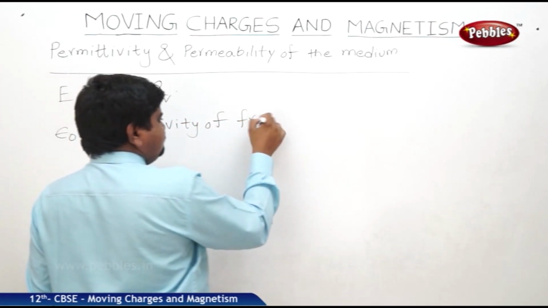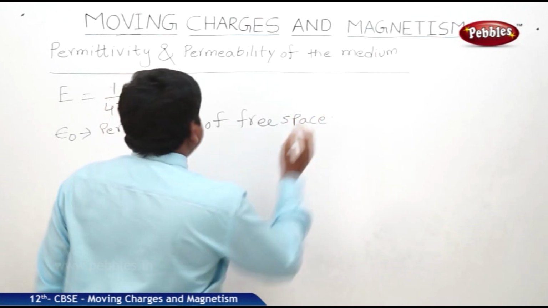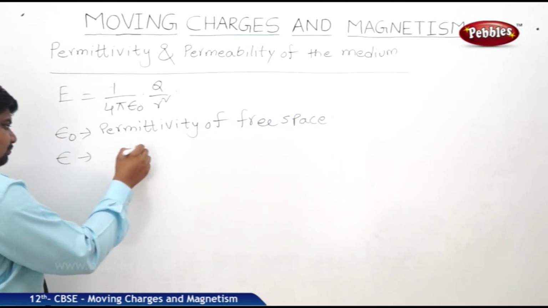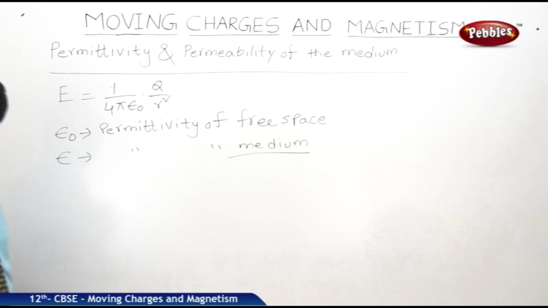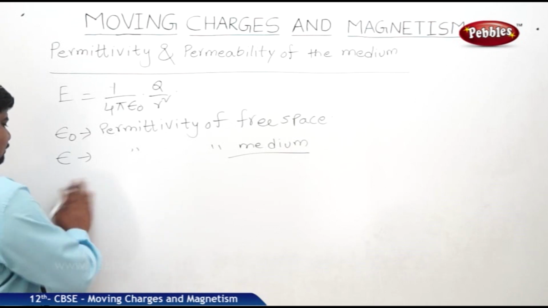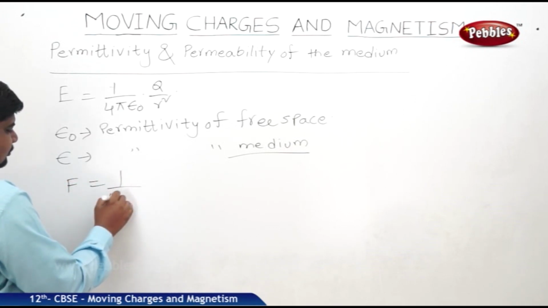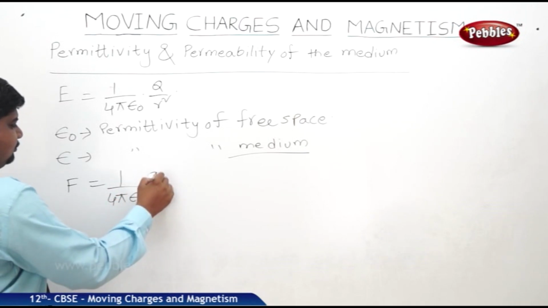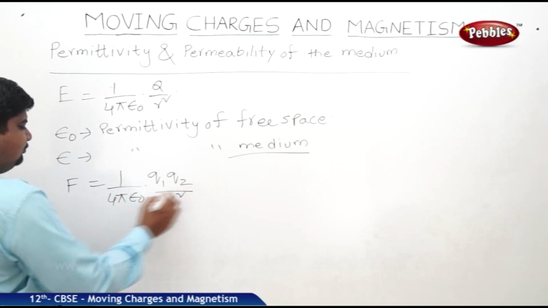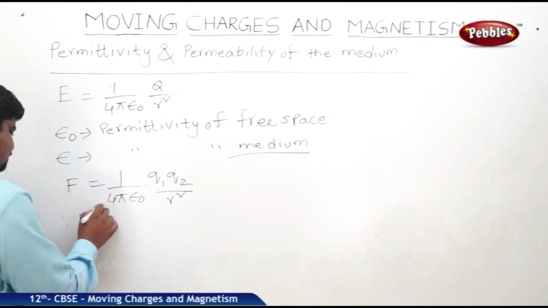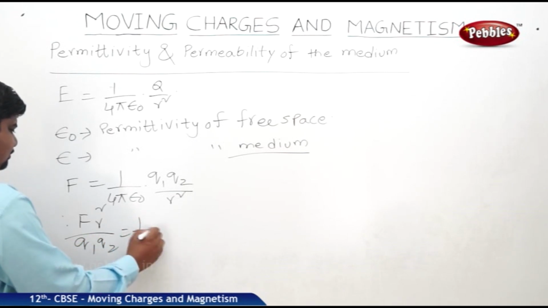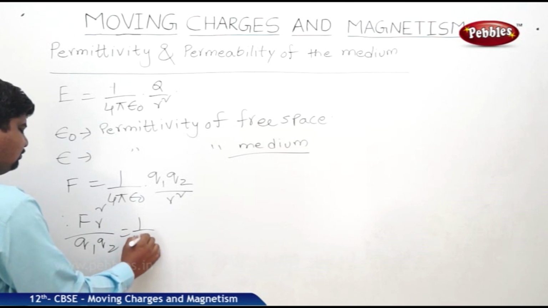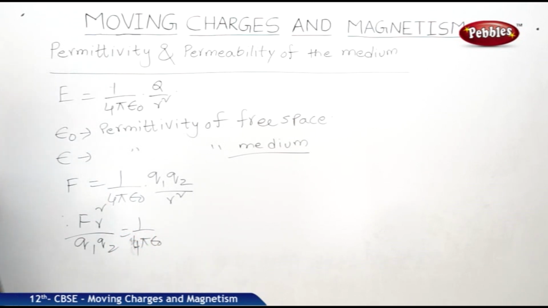Of free space. But epsilon is equal to permittivity of medium. So what is this value? We can write, if F is equal to 1 by 4 pi epsilon naught into Q1 Q2 by R square, then F r square by Q1 Q2 is equal to 1 by 4 pi epsilon naught, and this is constant.